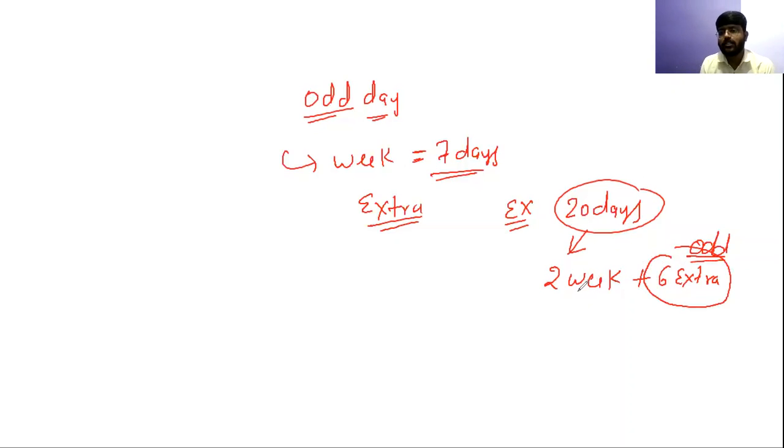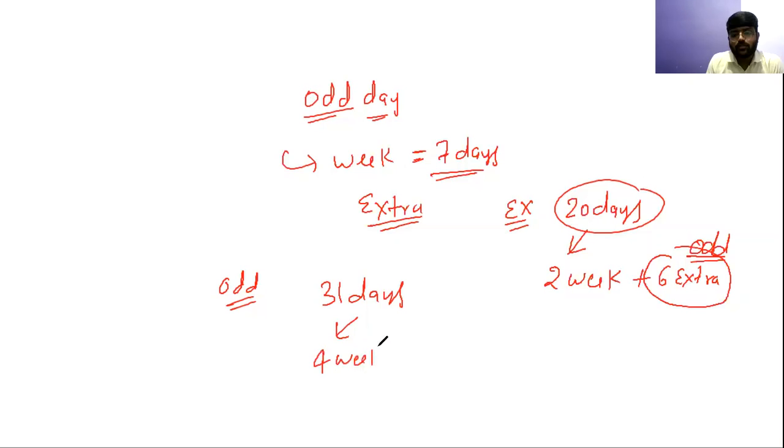ऐसा नहीं कुछ odd day में कुछ नया चीज बताऊंगा मैं. Because we have just 7 days, Sunday, Monday, Tuesday, and up to Saturday, 7 days के अलावा जो extra days बचेंगे उन्हीं को odd days कहते हैं. If I ask you how many odd days are there in, let's suppose, 31 days. In 31 days, you will have 4 weeks plus 3 extra days. 4 weeks मतलब 28 days हो जाएंगे plus 3 extra days. So these 3 extra days are nothing but the odd days.